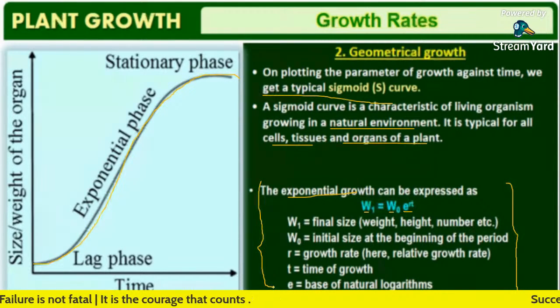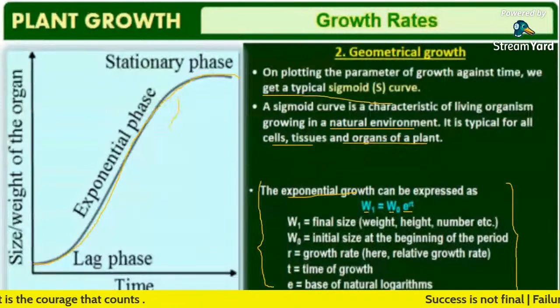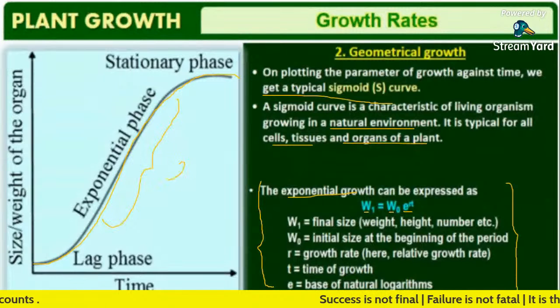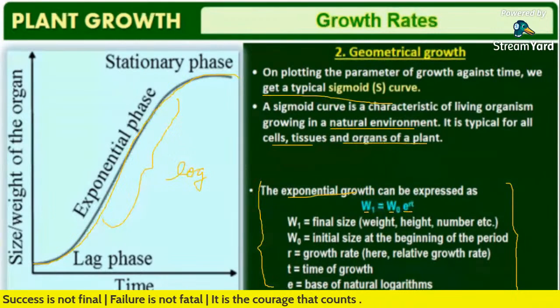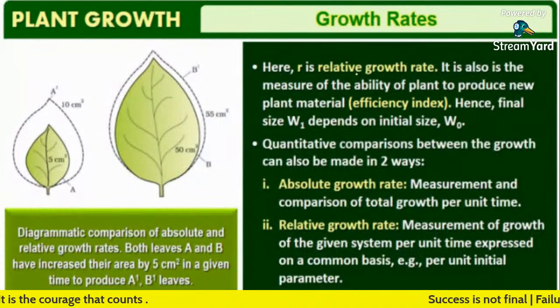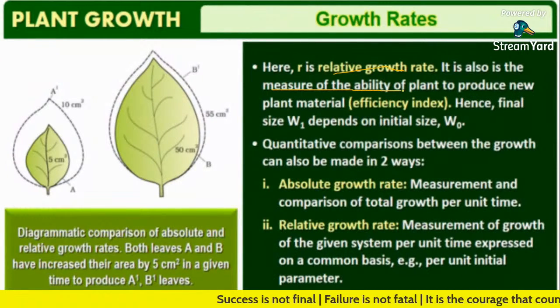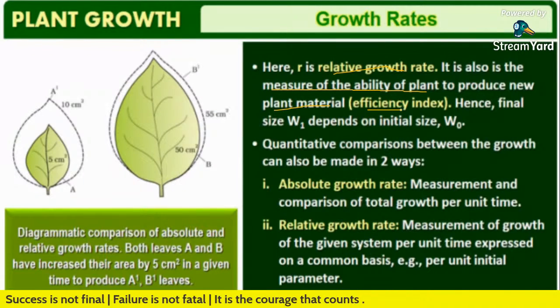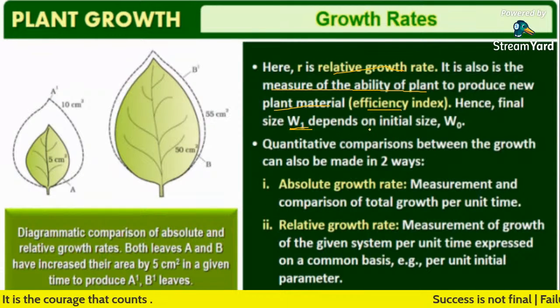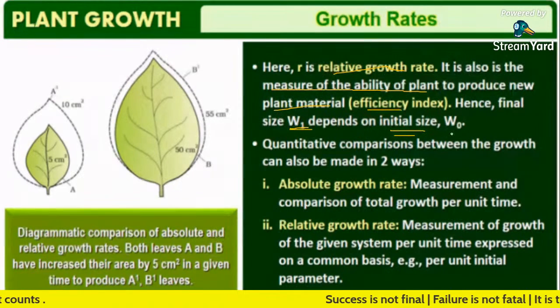The exponential phase or log phase is the period of vigorous growth. Here r refers to the relative growth rate. It is also the measure of the ability of the plant to produce new plant material, or the efficiency index. Hence, the final size, W1, depends on the initial size, W0.